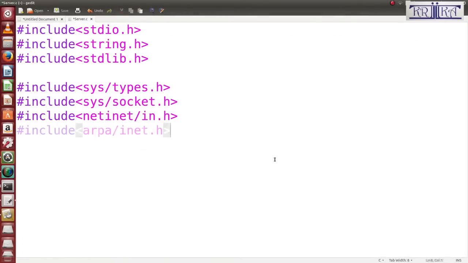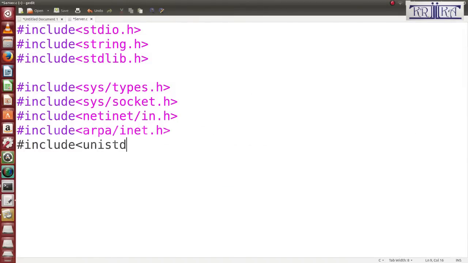So now I have used these four header files. The last one is what? Hash include unistd.h.